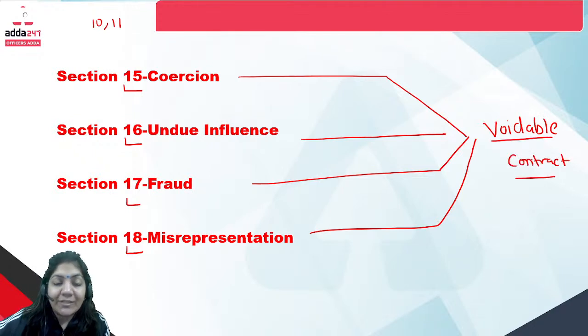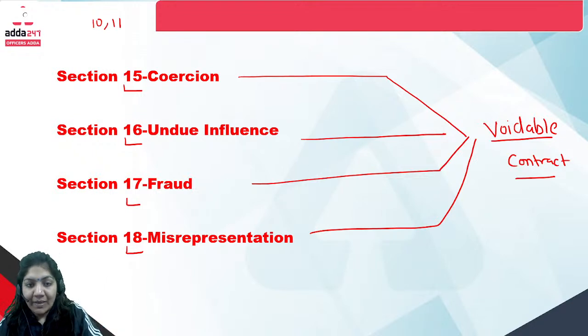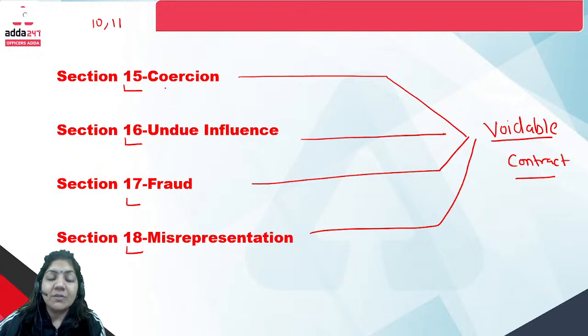Now, what is a voidable contract? Please listen to the example of all the 4 points. The first term is coercion.